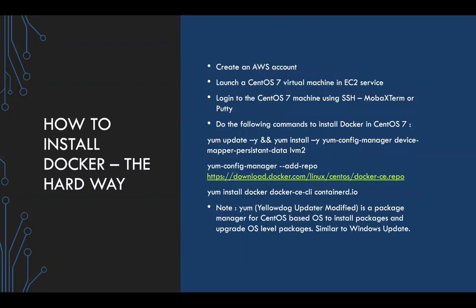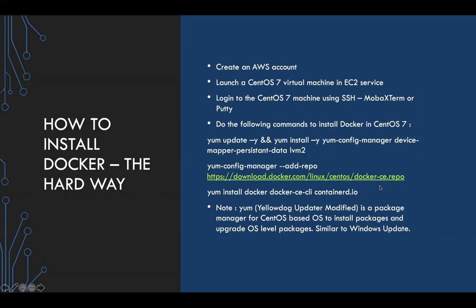So the toughest way to install Docker is to create an AWS account, launch a CentOS 7 virtual machine as an EC2 server, and then log into the CentOS machine using the SSH protocol and run the following commands. First, run yum update -y to update your operating system. Then install yum-config-manager, device-mapper-persistent-data, and LVM2. Those are the prerequisites to installing Docker.